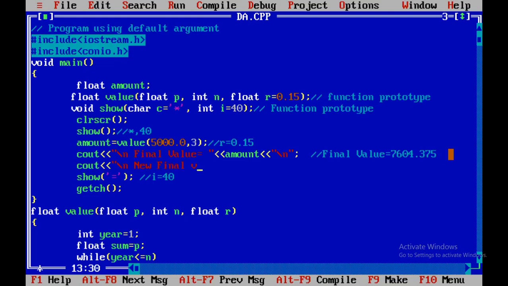With new final value, I say equal to, I directly call the method value here. I use 3000, 5 years, and rate of interest as 0.20.